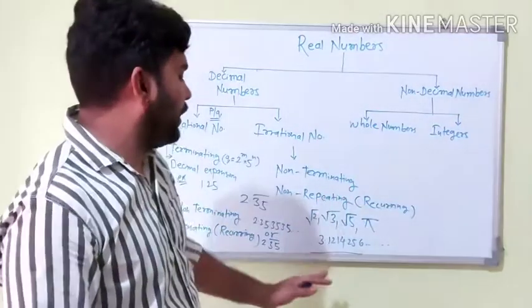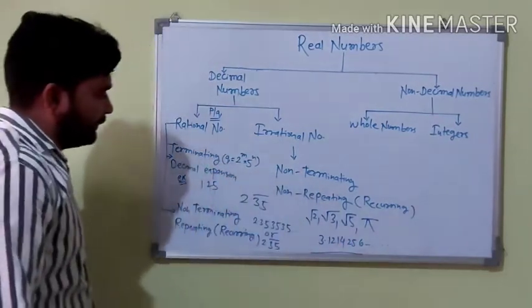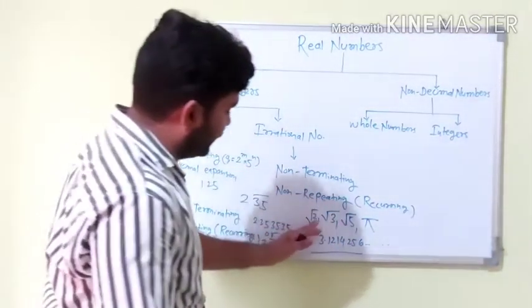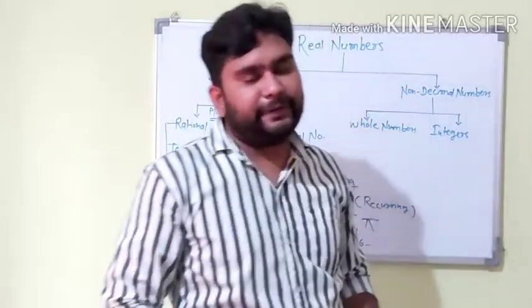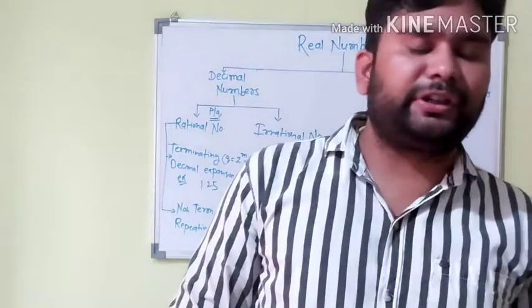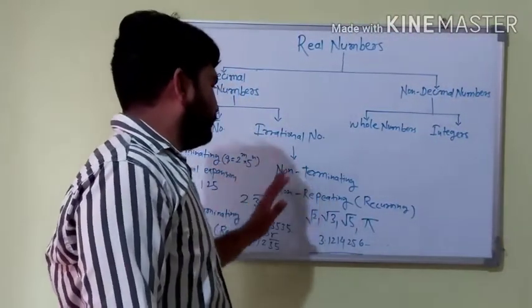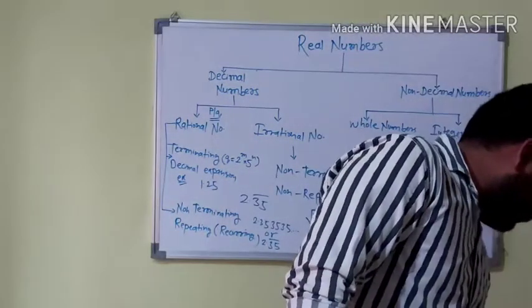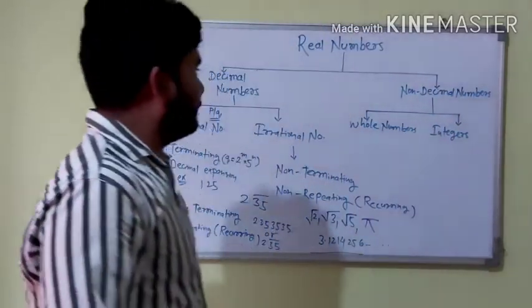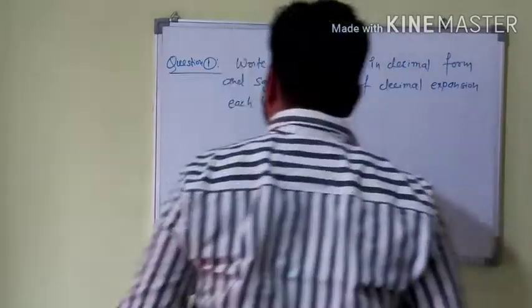We don't know how many digits this number contains. Also root 2, root 3, root 5 are non-terminating non-recurring numbers, and such a number is said to be an irrational number. This is not required to be explained here, because these things are already explained to you. Directly we proceed to our exercise 1.3.